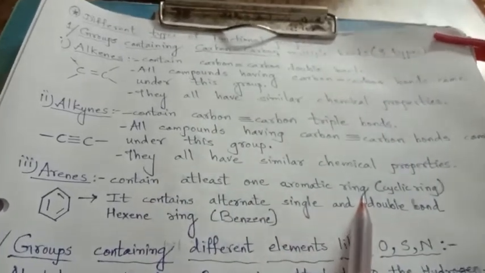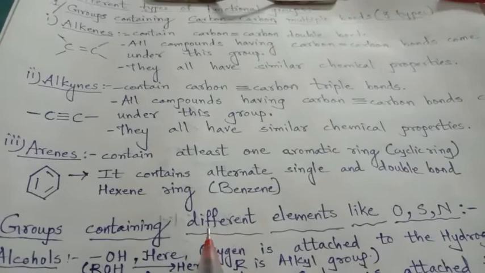And the third type of group which is having multiple bond, they are the arene groups. Alkane, alkene, alkyne you have learned somewhat in 10th standard, but arenes is a different thing. Arene is a compound which contains at least one aromatic ring, or we can say one cyclic ring.